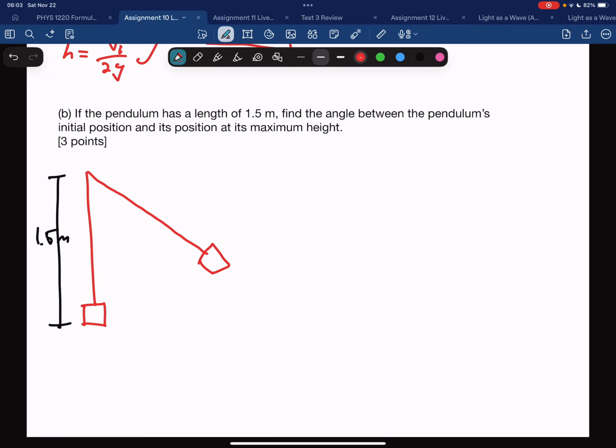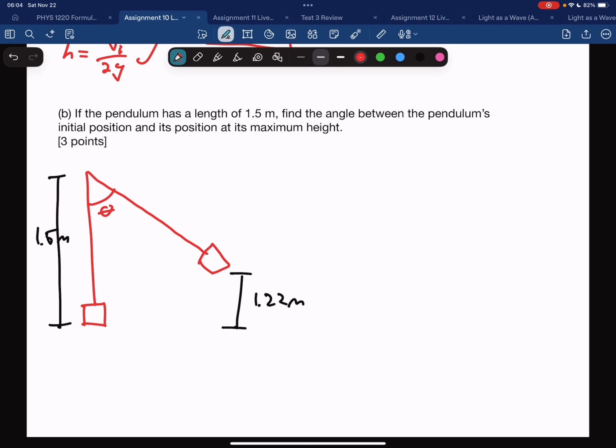If this is its maximum height here, we know that this height we just calculated is 1.22 meters. It's asking us to find the angle between here. So it wants us to find this angle, the angle between the pendulum's initial position and its position at its maximum height.